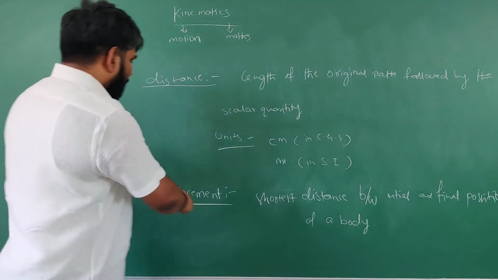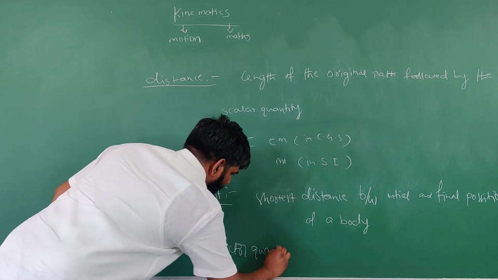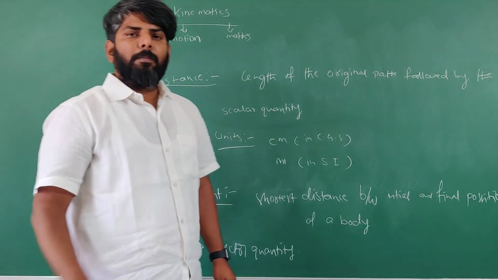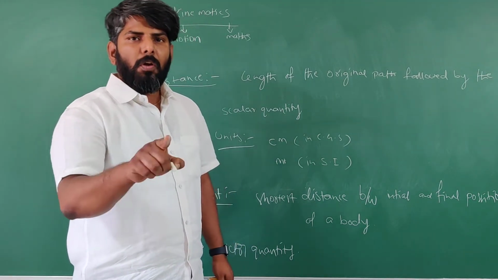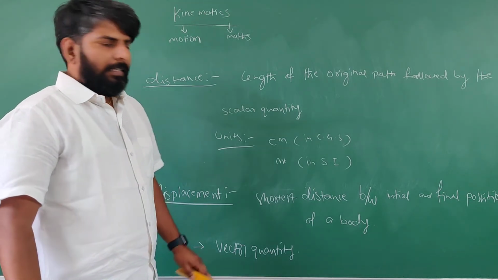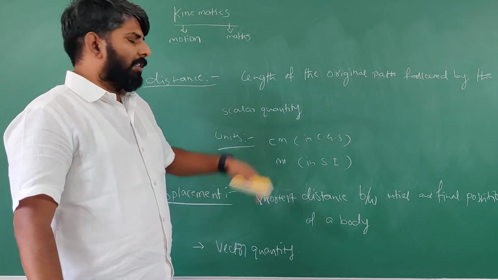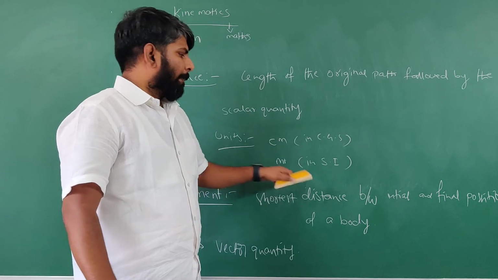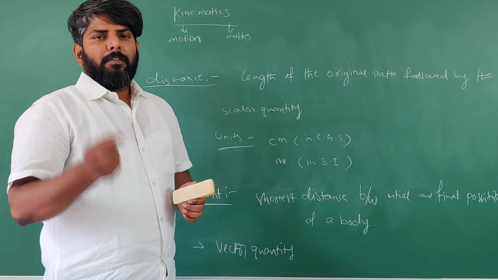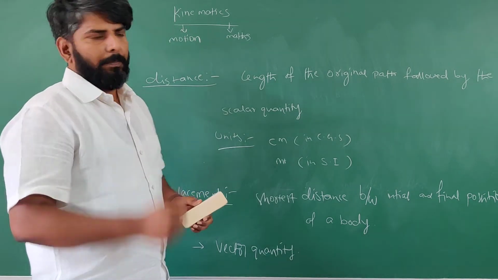Got it? Basically, displacement is a vector quantity. Vector means it has both magnitude and direction. Units are the same as distance: in the CGS system, centimeters; in the SI system, meters. Got it? Let us see a few examples for understanding the concept of distance and displacement.